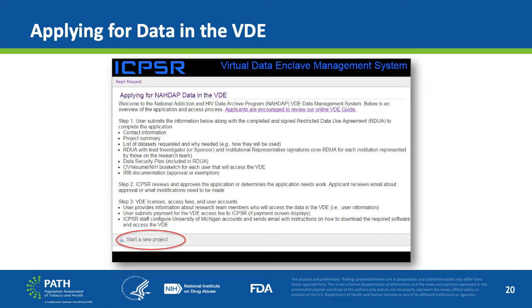In Step 3, the researcher begins to manage VDE licenses and user accounts so that their research team can access the restricted data in the VDE. Once the researcher feels confident that they understand the application process, they can go ahead and click the Start a New Project link on the bottom of the list of steps.